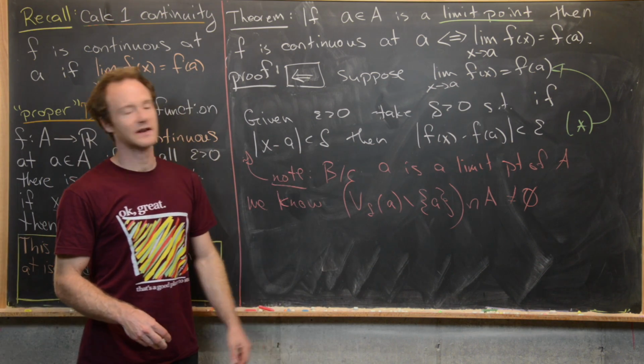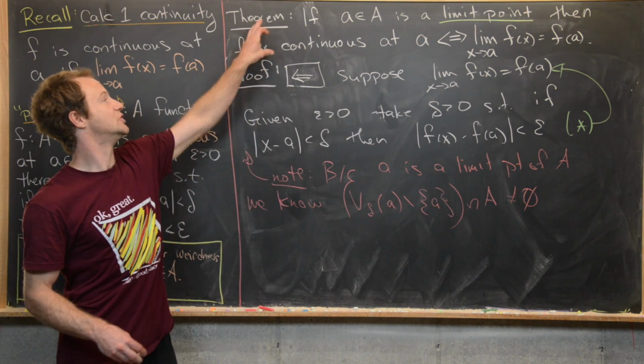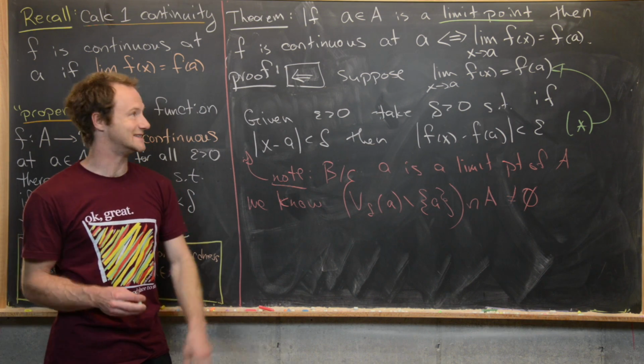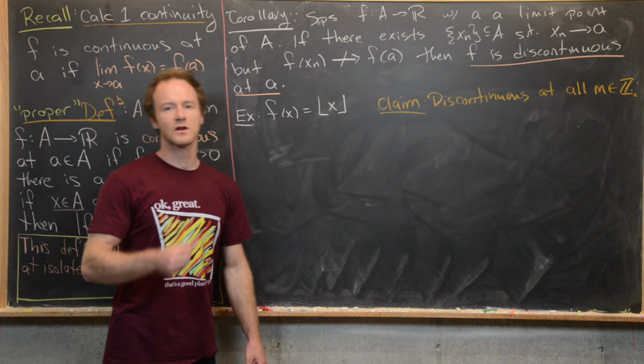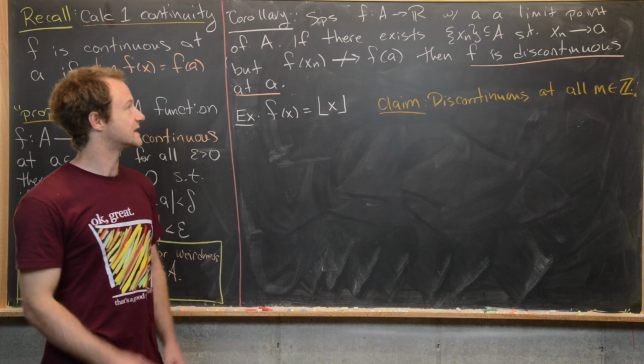Okay, I'm going to go ahead and clean this board up, and then we're going to use this theorem to show that a function is discontinuous at a certain point. Now we're going to look at a pretty useful corollary to our previous big theorem.